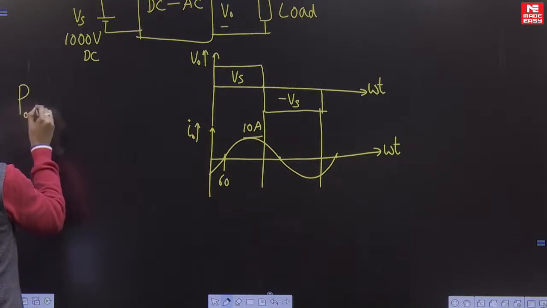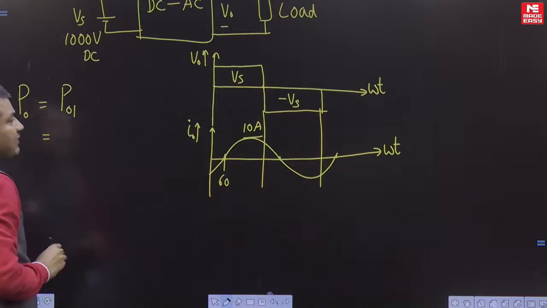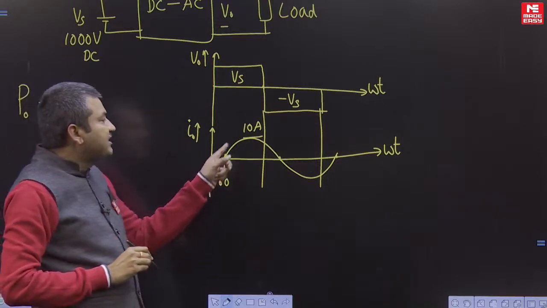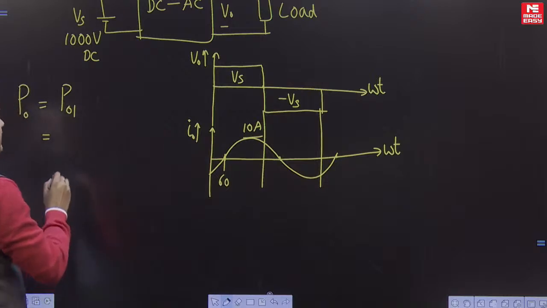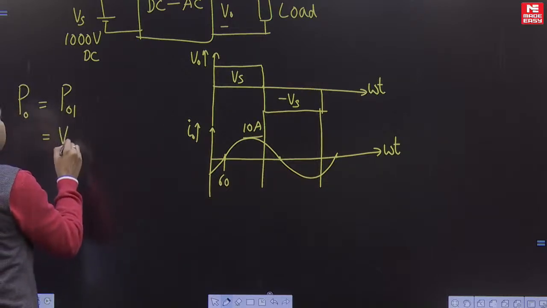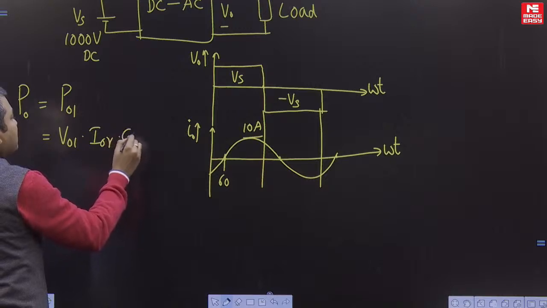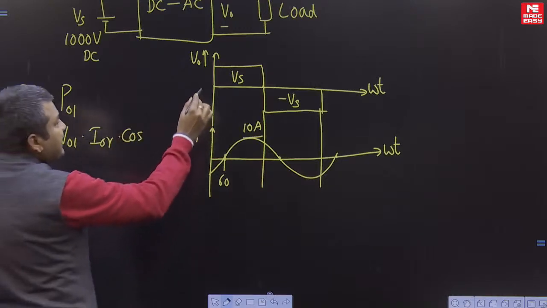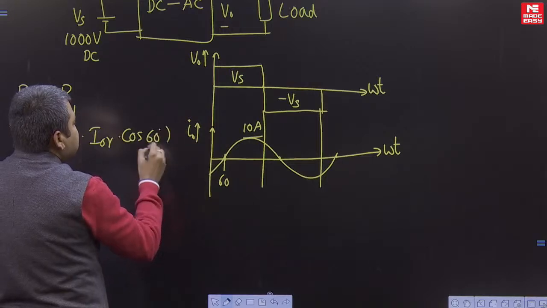Output power is the same as fundamental power here. Why? Because the output current is pure sinusoidal at fundamental frequency. Fundamental power is fundamental RMS voltage into RMS current into cos of the phase angle difference between fundamental voltage and fundamental current, which is 60 degrees.